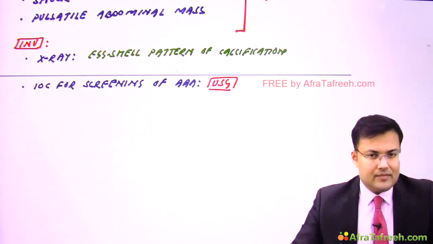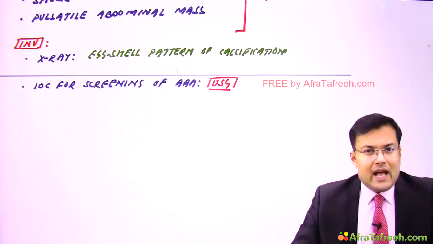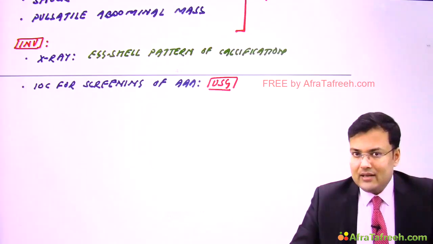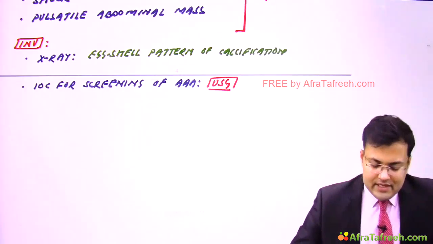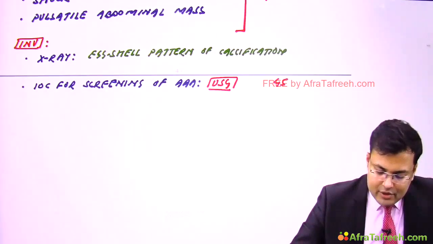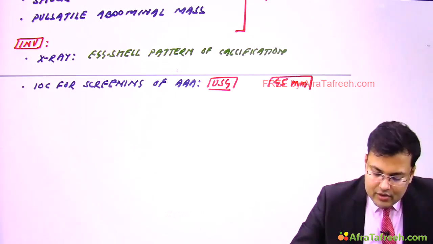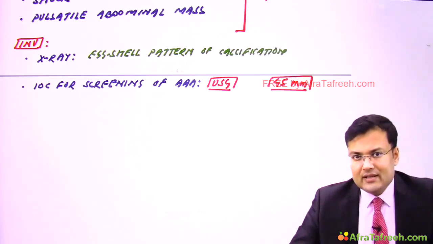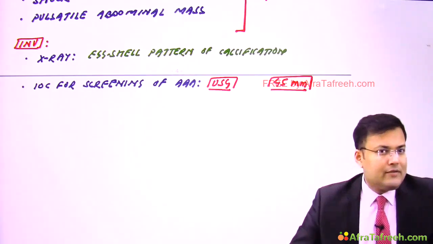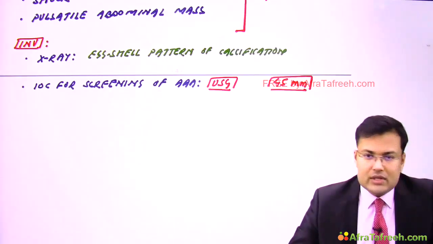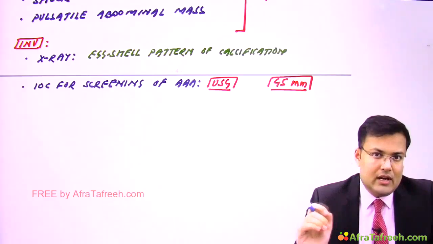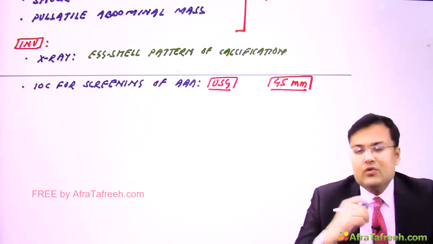Now see the question. In a patient, abdominal aortic aneurysm was incidentally detected by ultrasound, and at the time of detection, the diameter of abdominal aortic aneurysm was 45 millimeter or 4.5 centimeter. Clear? What should be done next? Yes, if patient is having asymptomatic aneurysm, obviously we are going to follow up this patient with ultrasound.